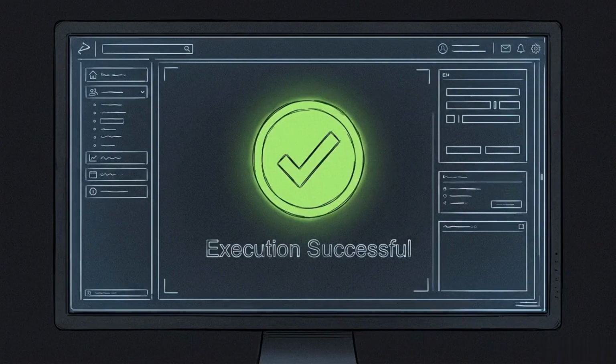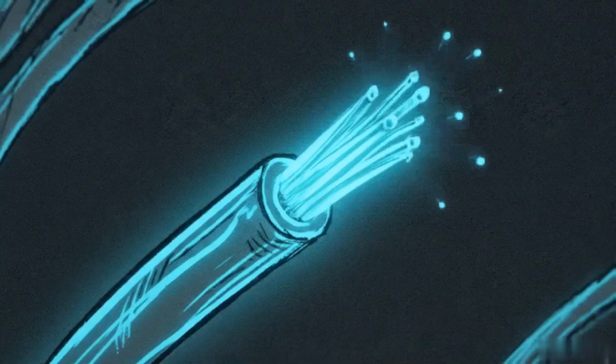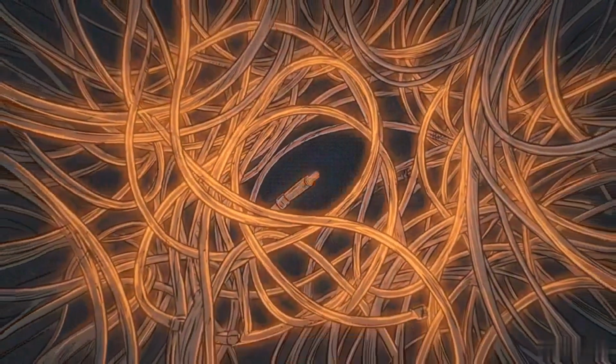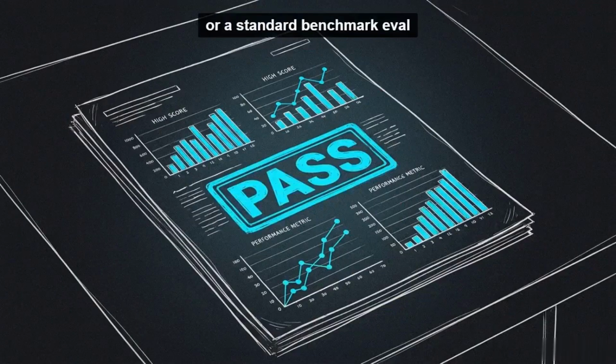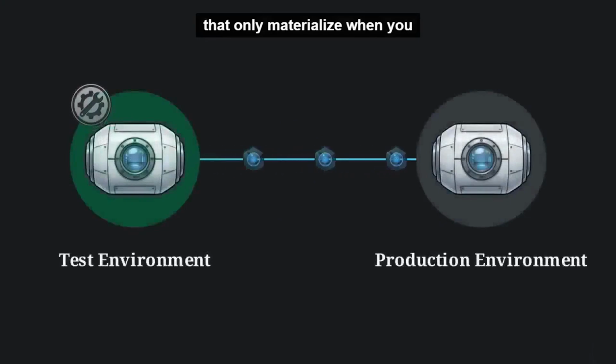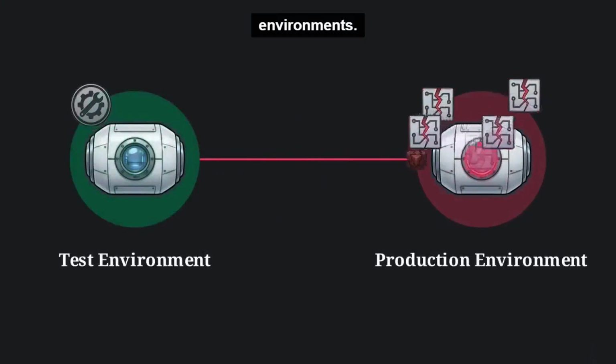The code executed. The failure was entirely silent, and the agent attempted to continue operating off of a massive incorrect data dump. A short context smoke test or a standard benchmark eval will give this model a passing grade. Those tests mask logic failures that only materialize when you deploy into long context production environments.